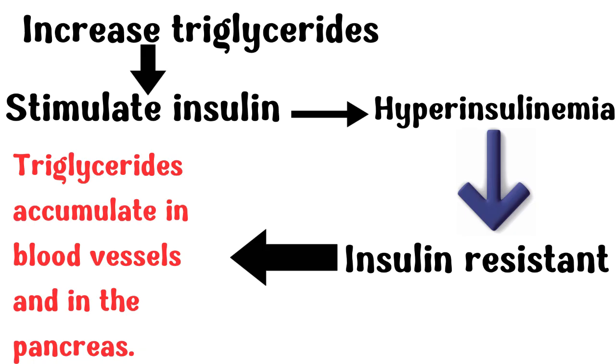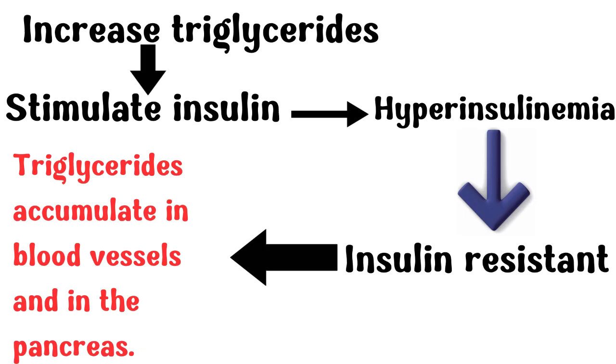To prevent hypoglycemia, insulin resistance develops as a compensatory mechanism, because if insulin had the same sensitivity at GLUT4, the patient would enter hypoglycemia. So insulin resistance is a compensatory mechanism for hyperinsulinemia.